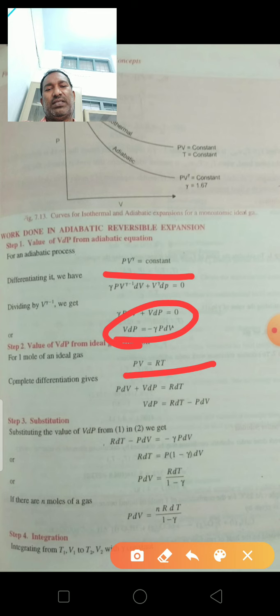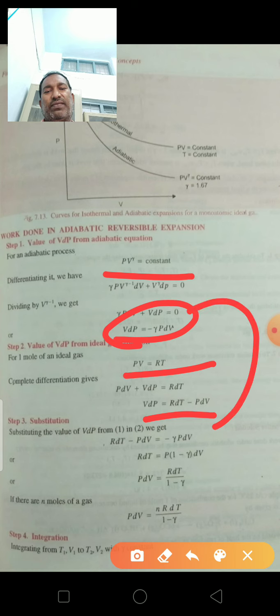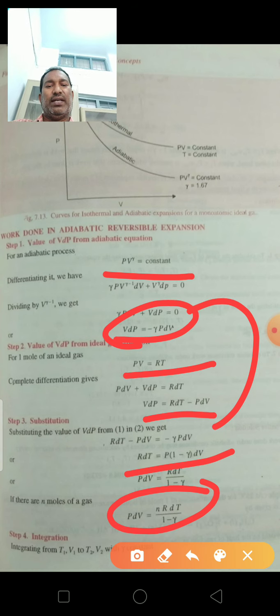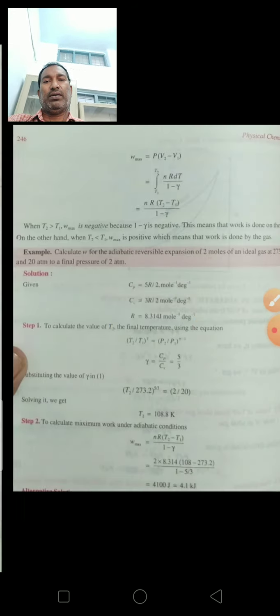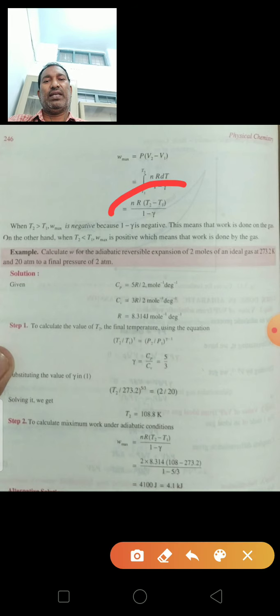From this, we can differentiate and get this relation. From this relation we can get P dV is equal to nR dT by 1 minus gamma. Integrating this equation from T1 V1 to T2 V2 with gamma constant, finally we can get this relation.